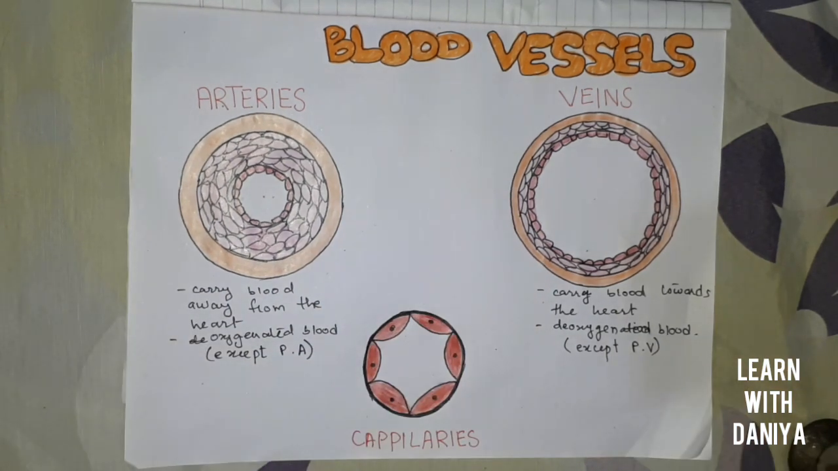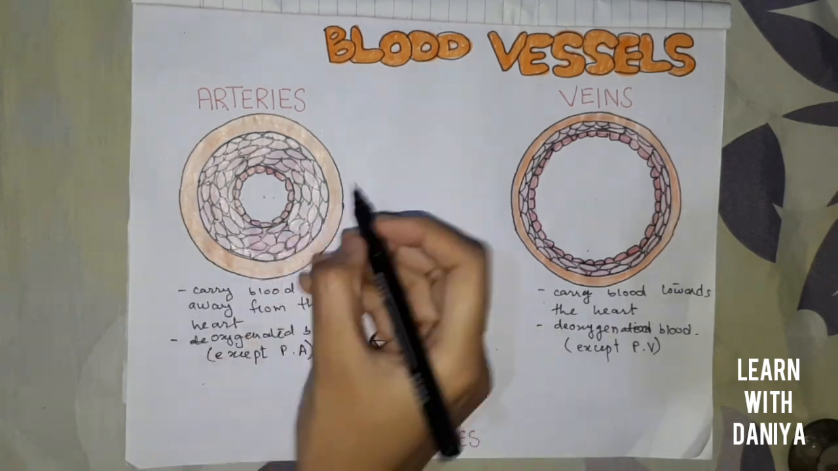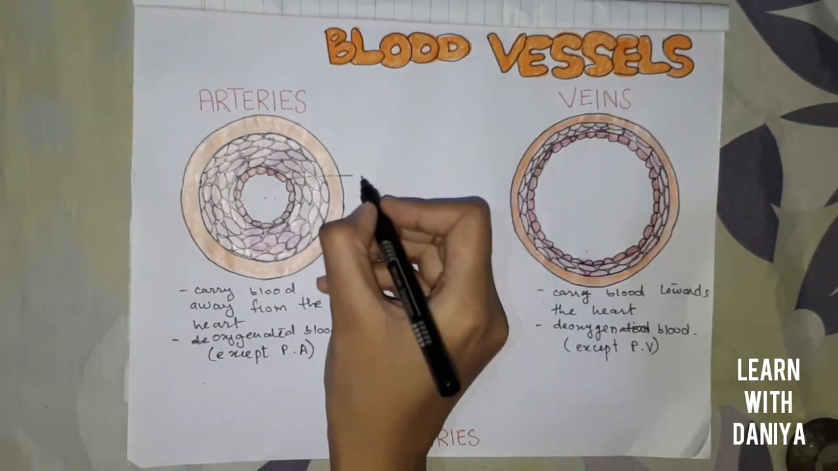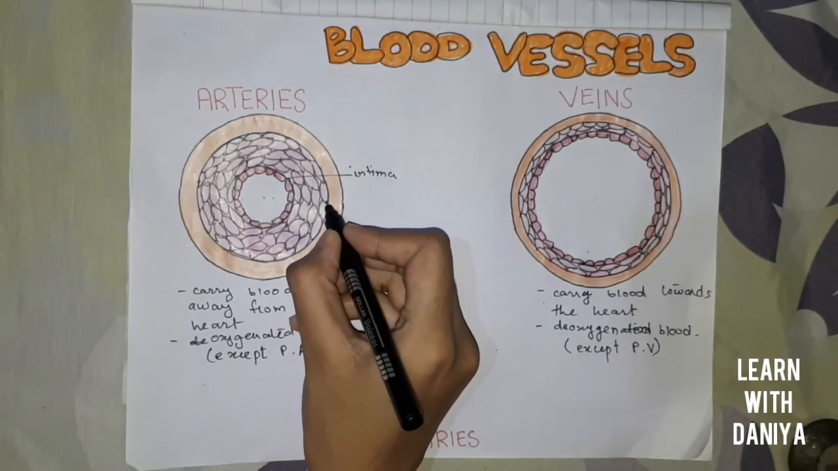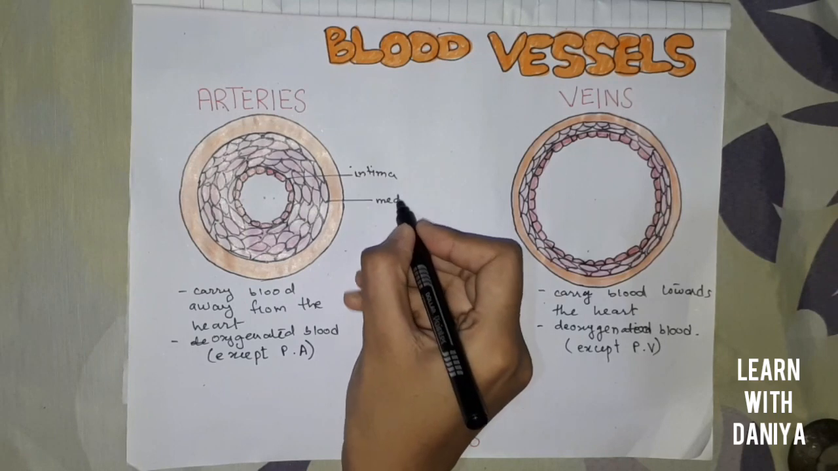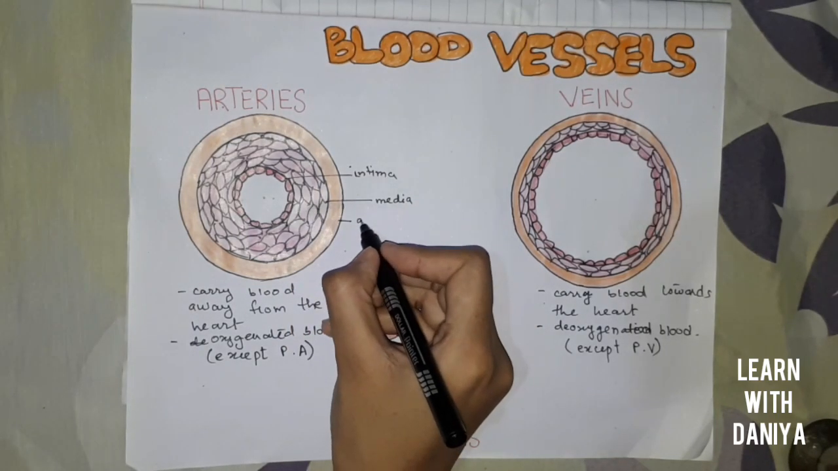All the blood vessels are three-layer structures except for the capillaries. The inner layer, the middle layer and the outer layer. The inner layer is called intima. The middle layer is called media, and the outer layer is called adventitia.